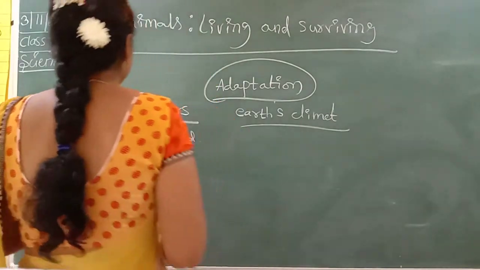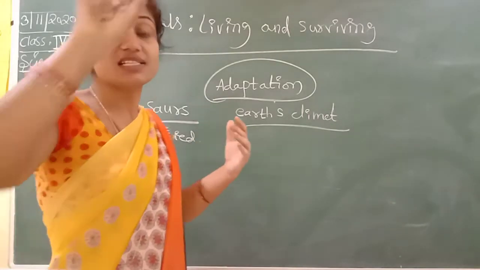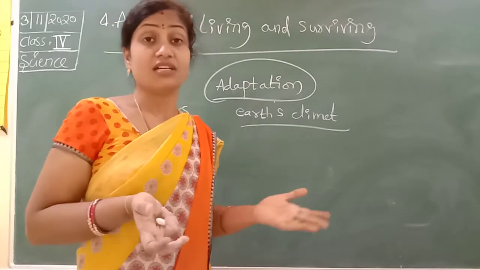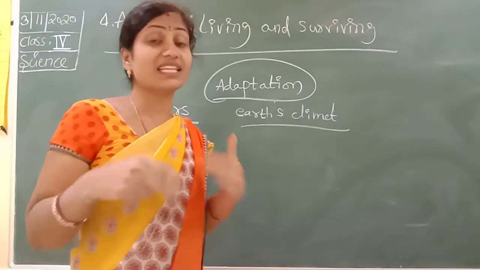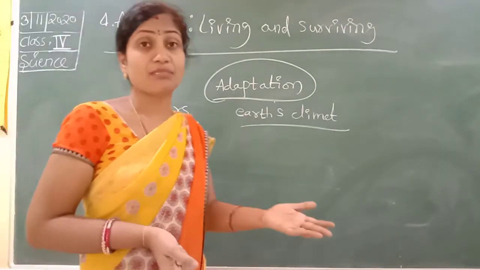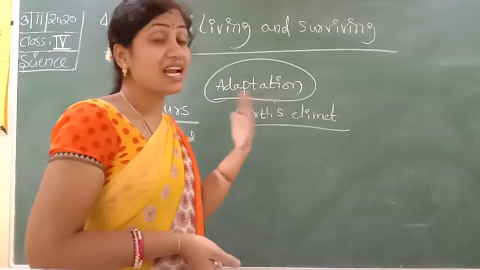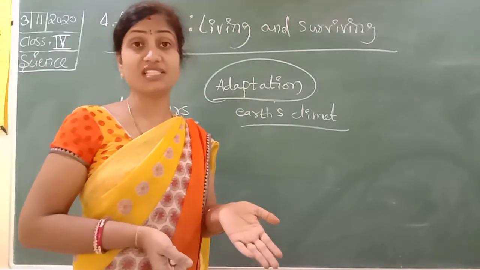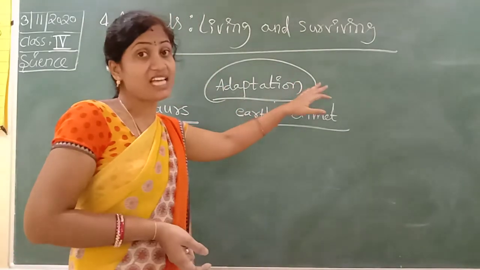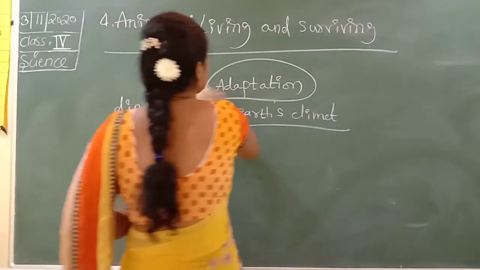So adaptations to environment help them survive. Those animals and plants can suit their surroundings. If they adapt to that particular weather, only then can they survive. Those that cannot adjust to the climate die. Those animals and plants that can adjust to the surroundings can live and survive. Those that cannot adjust can die. So: adaptations to environment.